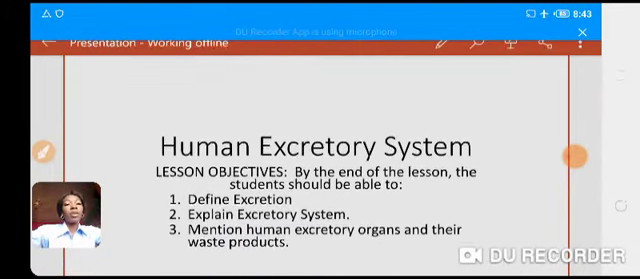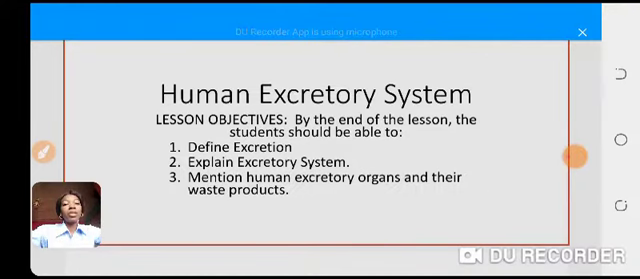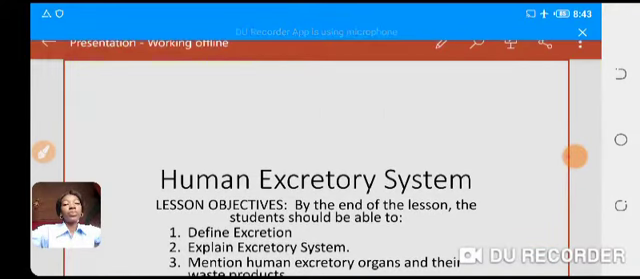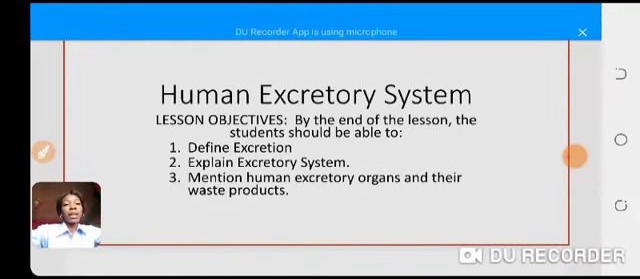So we have here, by the end of this lesson, you should be able to: 1. Define excretion. I believe that you're writing. Open your notebook, get your pen, and write. By the end of the lesson, you should be able to: 1. Define excretion. Are you there with me?